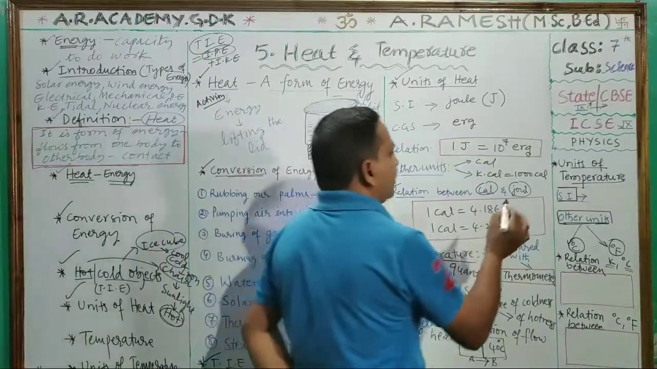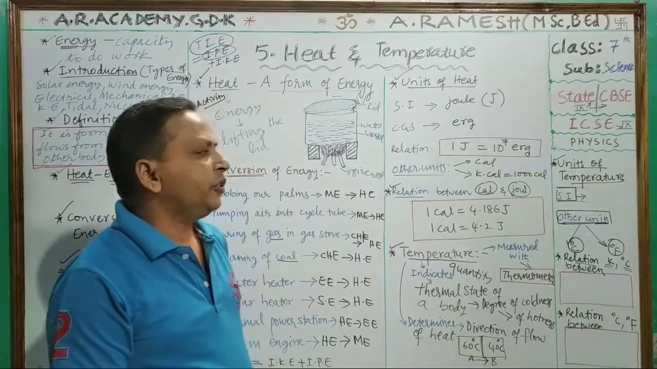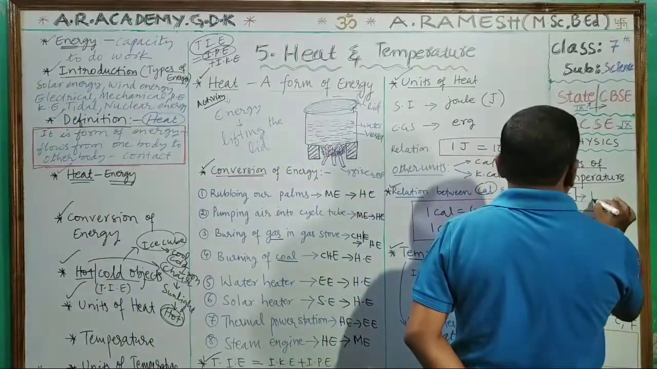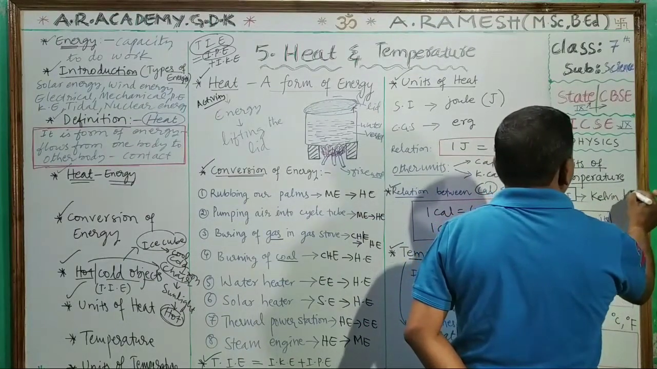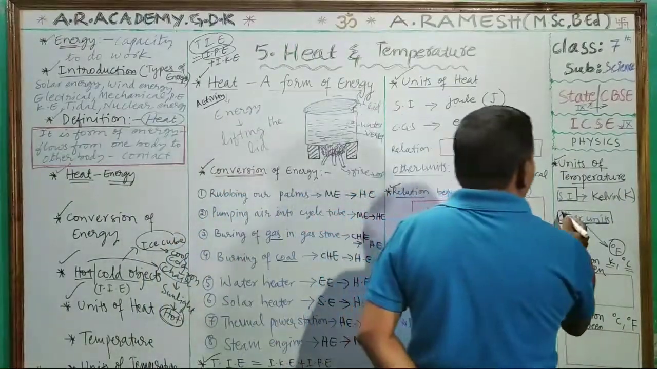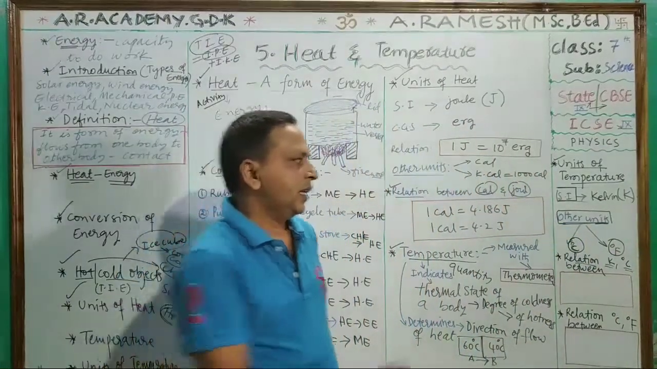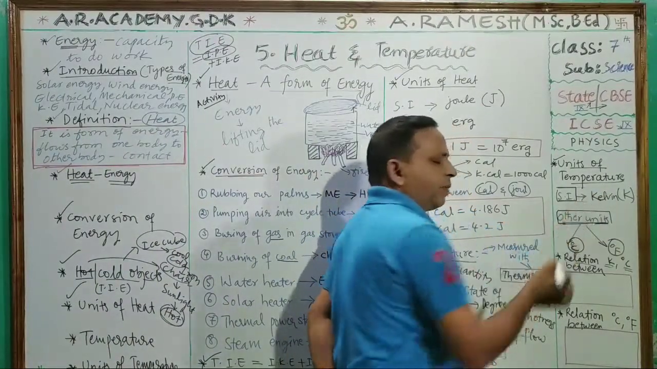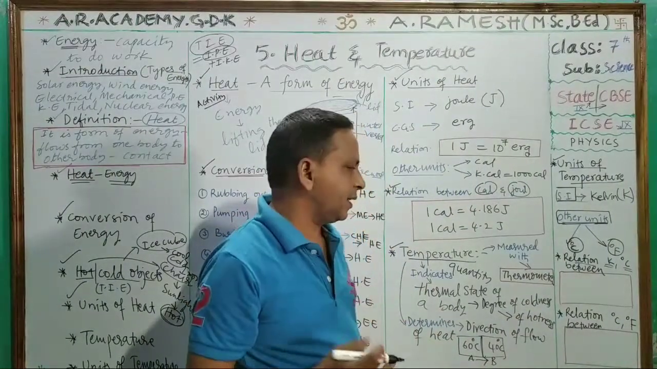We understood the temperature definition, what it indicates, what it determines, and how it is measured. Then we will see the units of temperature. What are the units of temperature? SI unit of temperature is Kelvin. Other units are degree Celsius and degree Fahrenheit. This depends upon the Kelvin scale, centigrade scale and Fahrenheit scale, that we will discuss later.